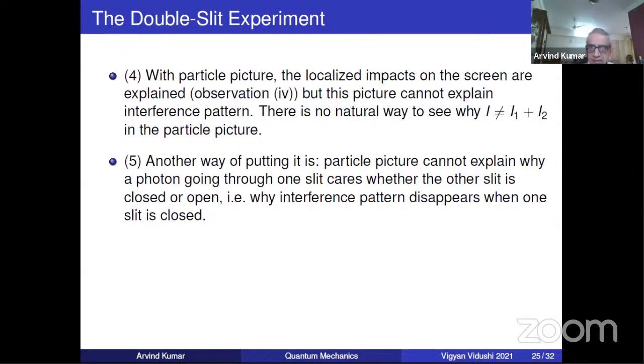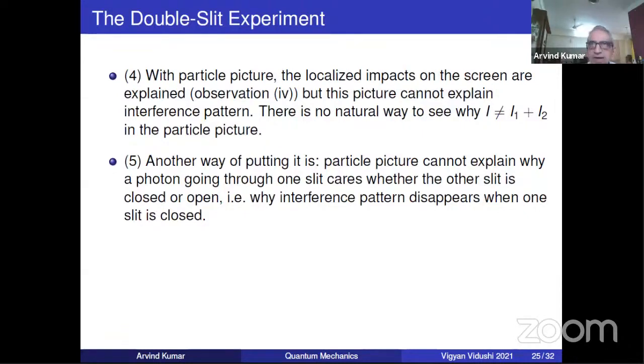Now, please look at this point, that when one slit is closed, the interference pattern is found to disappear. In the particle picture, this is impossible. I mean, we think the photon is going through either one slit or the other slit. Why should it care about the other slit?